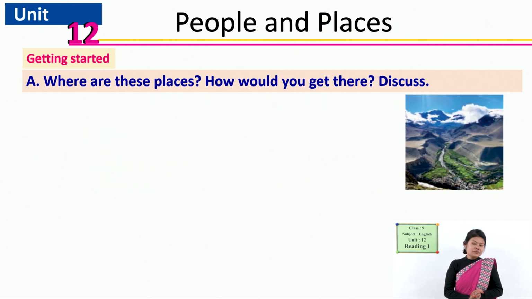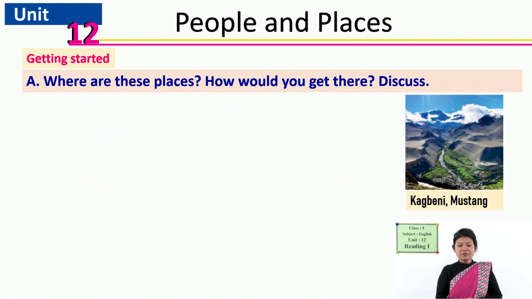So, which is this first picture then? Can you guess the name? Yes, it is Kagbeni that lies in Mustang. And can you answer how we get there? We can get there by various means, but as Kathmandu is our capital city, in reference to Kathmandu, how do we reach there?